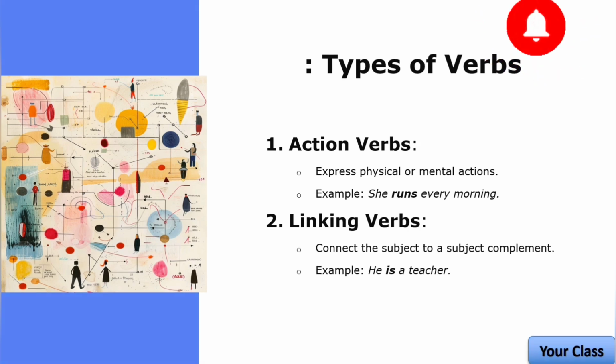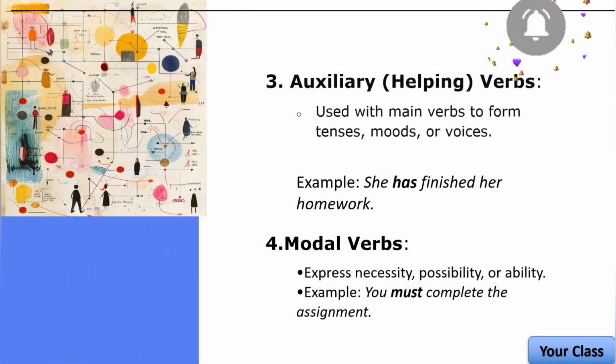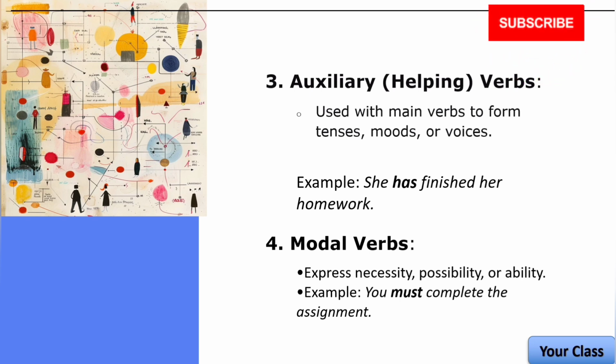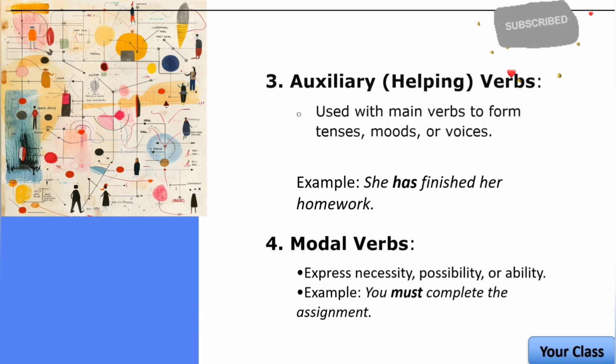Number three, auxiliary or helping verbs. Auxiliary verbs are used alongside a main verb to help form different tenses, moods, voices, or to make a sentence negative or a question. They don't carry meaning on their own but work with the main verb to give more information about the action. Some common auxiliary verbs are be, have, and do.